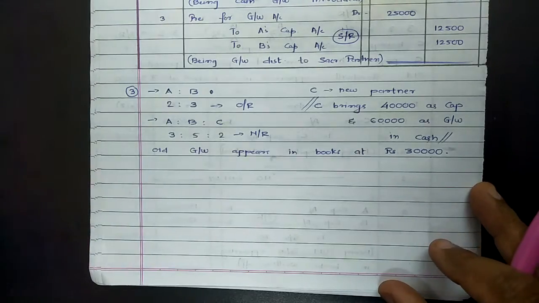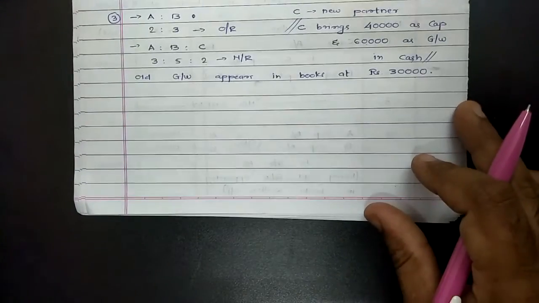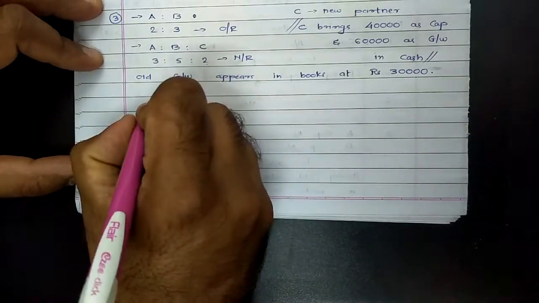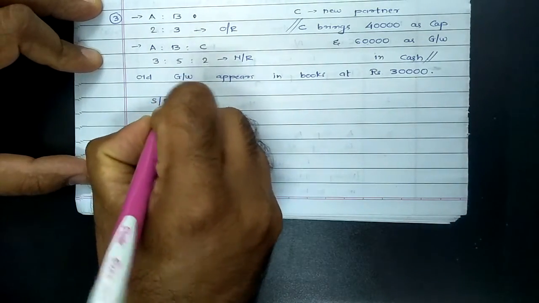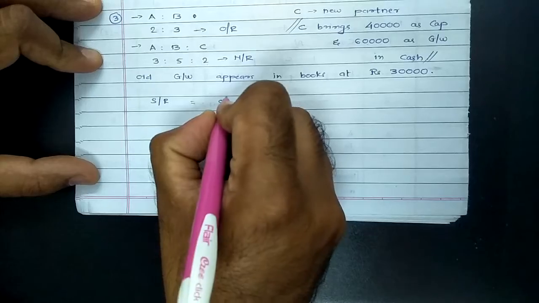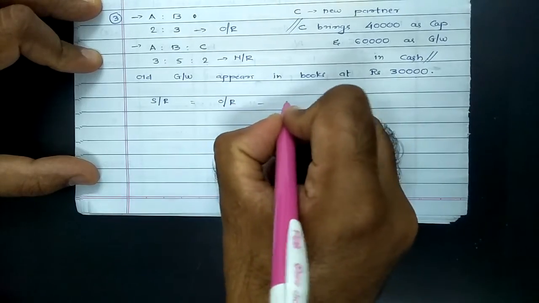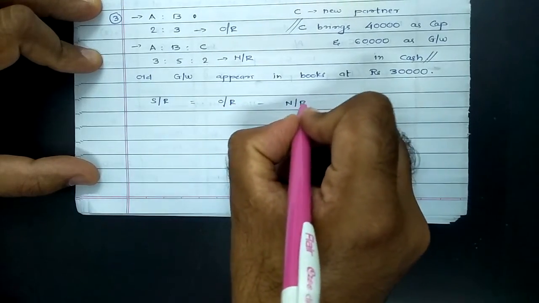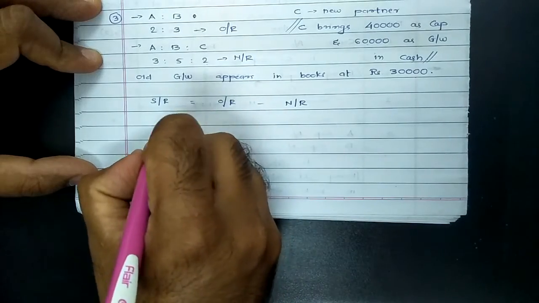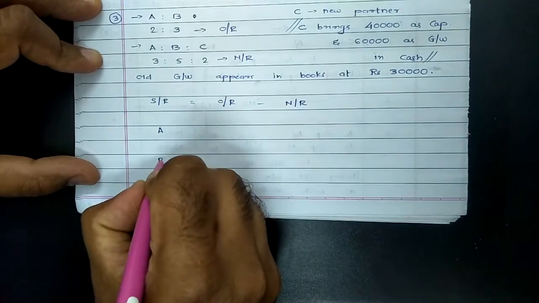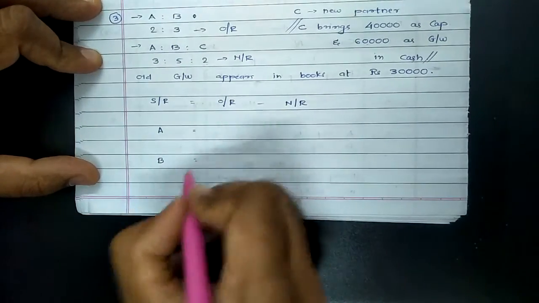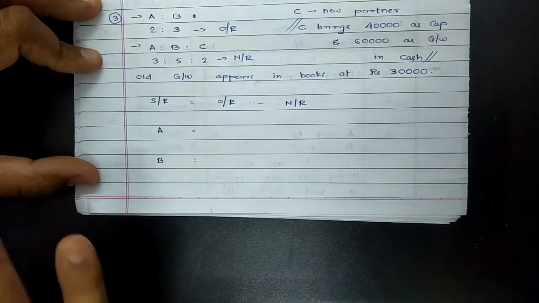Now before we start the solution, a rough working part that is related to calculation of the sacrificing ratio. How to calculate the sacrificing ratio? We have studied it previously. Sacrificing ratio is equal to old ratio minus new ratio. Who can sacrifice? Sacrifice can be made only by old partners. A new partner can never sacrifice. So C's sacrificing ratio is not possible.